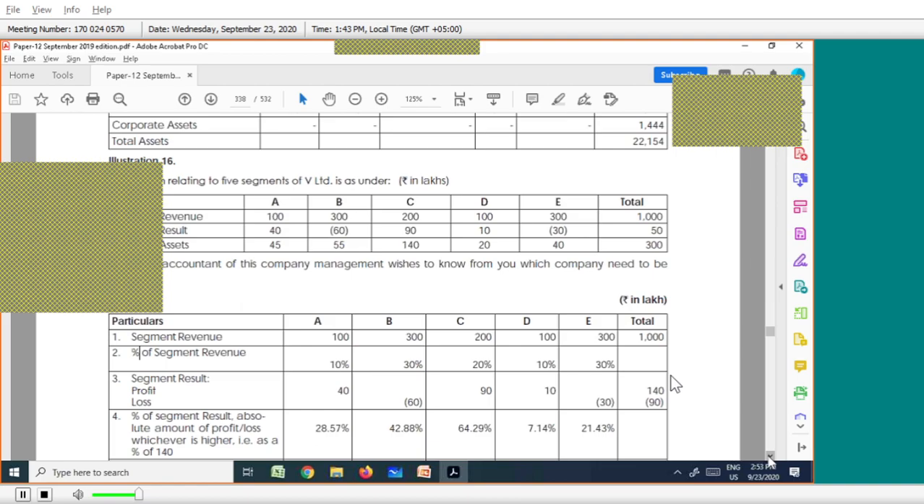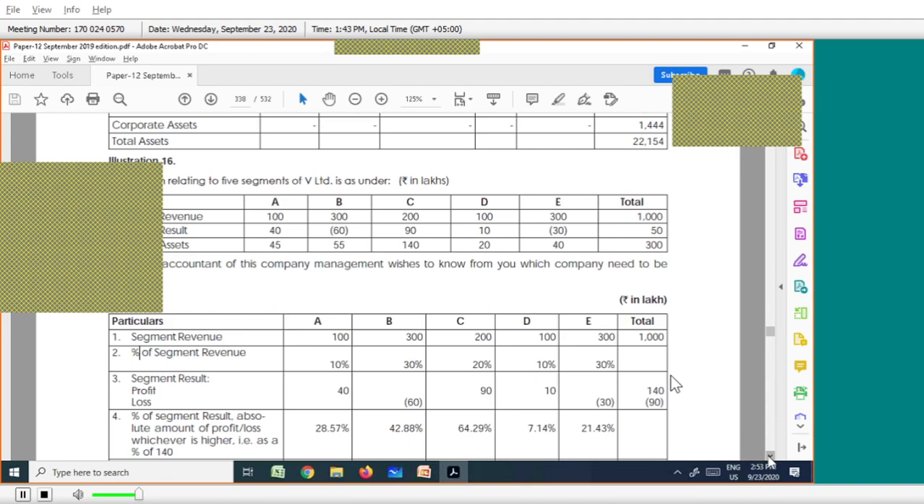In percentage also you can do it. 14 divided by 140 into 100. So 40 divided by 140 into 100, 60 divided by 140 into 100, 90 divided by 140 into 100, 10 divided by 140 into 100, 30 divided by 140 into 100.